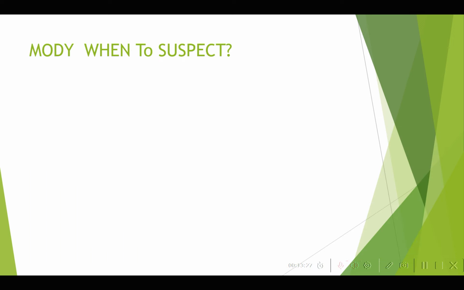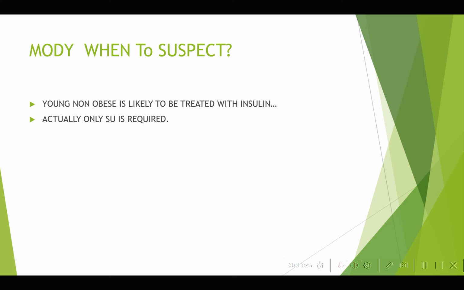Okay. So when do you suspect a patient to have MODY? Sir, a young patient with diabetes, as you said, sir, insulin secreted C-peptide will be normal, family history will be there, antibodies will be negative. Correct. So it will usually be a young non-obese patient likely to be treated with insulin. Actually, only sulfonylurea is required. Screen to identify the family members. So, what is important to identify MODY?